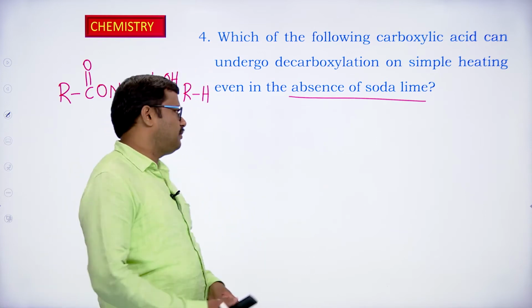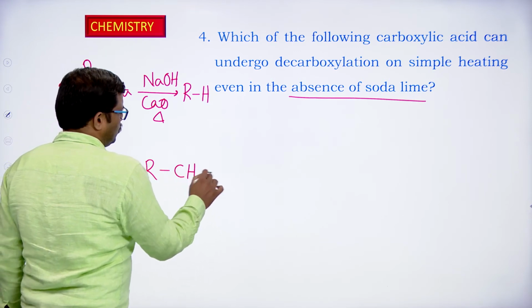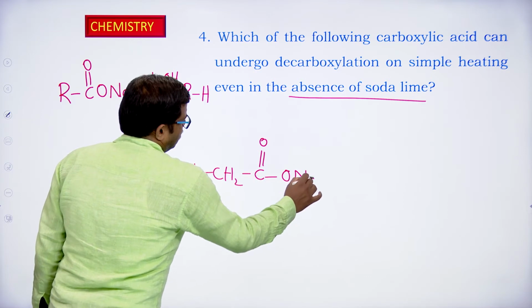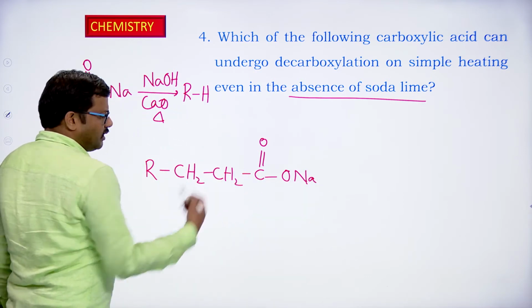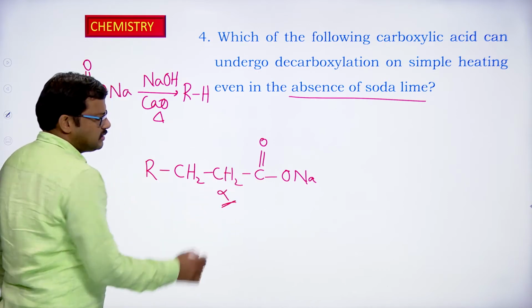What is the alpha position? For example, when we write RCH2COONa, after the carbonyl carbon, the first carbon is taken as the alpha carbon.